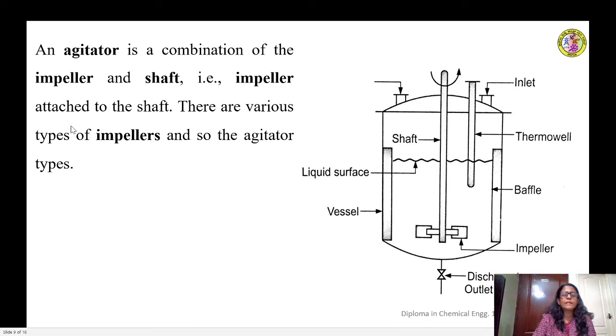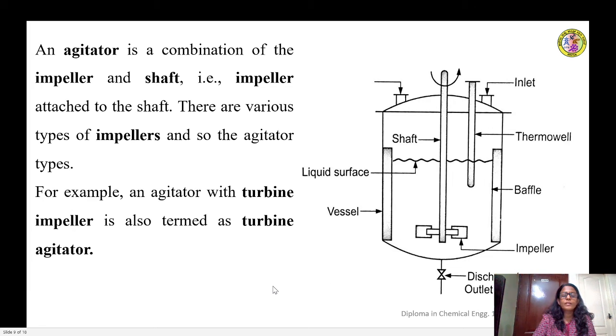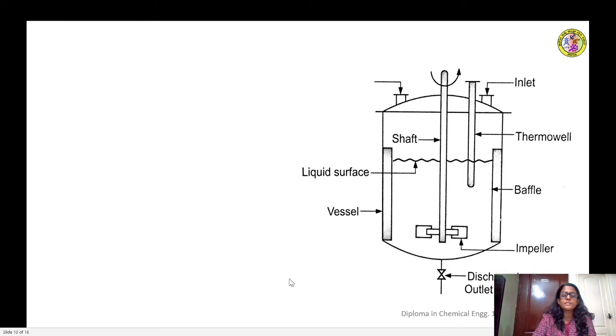The impeller is attached to the shaft, and there are various designs of impellers, and accordingly we have different kinds of agitators. For example, there is an agitator named the turbine agitator or turbine impeller that incorporates a turbine type of impeller. The shape and the structure of an impeller varies according to the requirement. So accordingly we have different kinds of impellers, and accordingly different kinds of agitators.